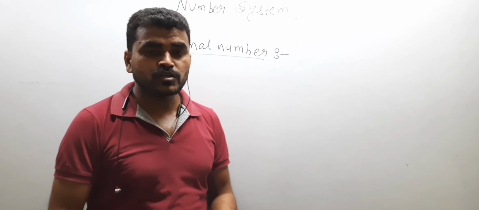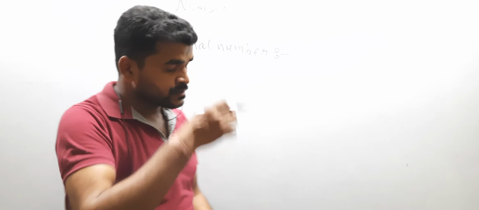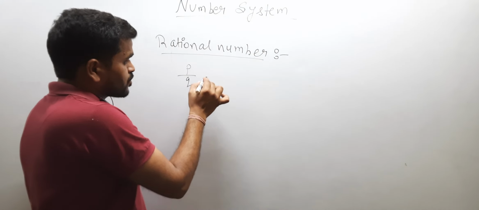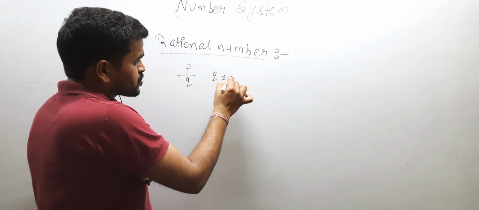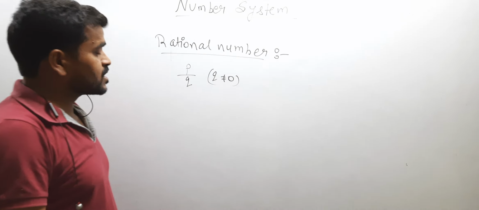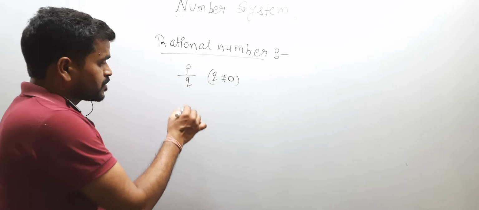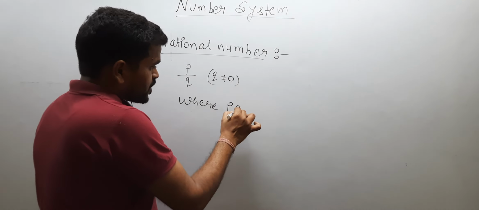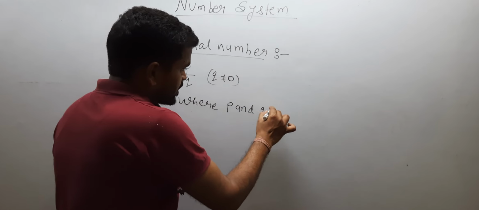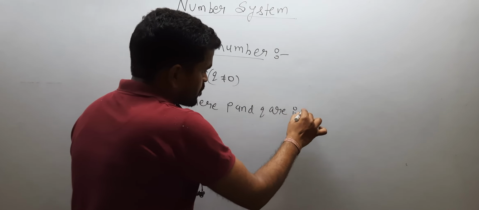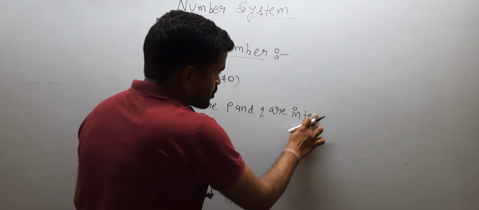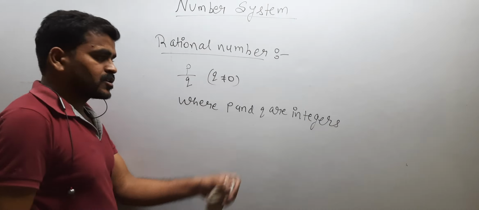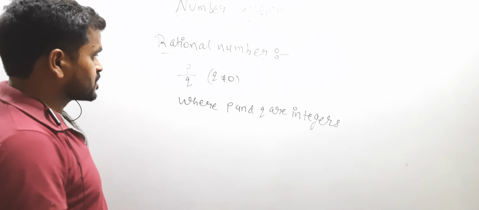And rational number can be positive, negative or 0. Here p and q are called integers.